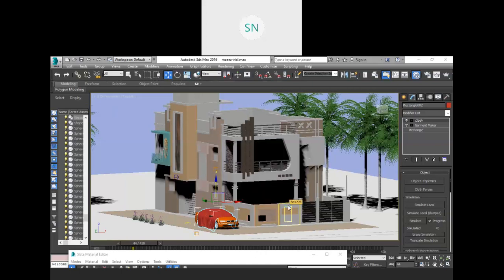Pratham, I don't know about niche. What is niche? Wall niche. I don't have an idea. Okay, no problem.